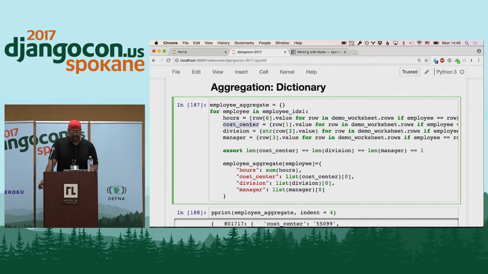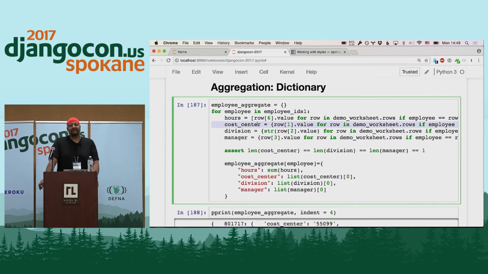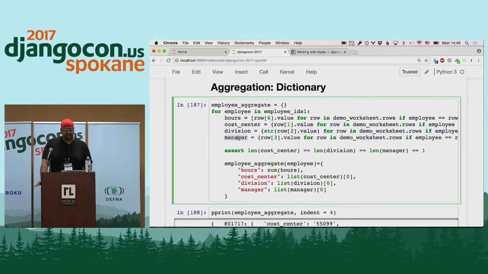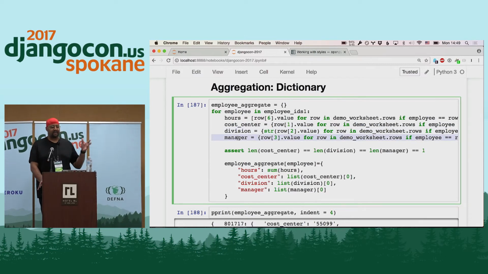I want a set comprehension of the cost center. Each employee should only work in one cost center. So here I've got a set comprehension of one cost center, a set comprehension of divisions. Again, each employee should only work for one division. Each employee should only have one manager. So this is, again, the part about knowing your data. So I've got set comprehensions that are building those things.